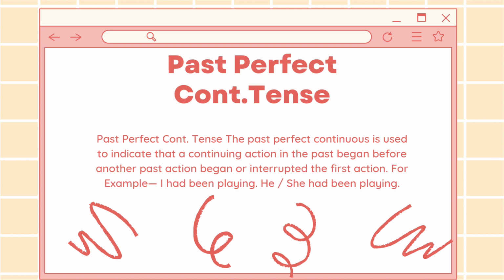Past perfect continuous tense. The past perfect continuous is used to indicate that a continuing action in the past began before another past action began or interrupted the first action. For example, I had been playing and she had been playing.